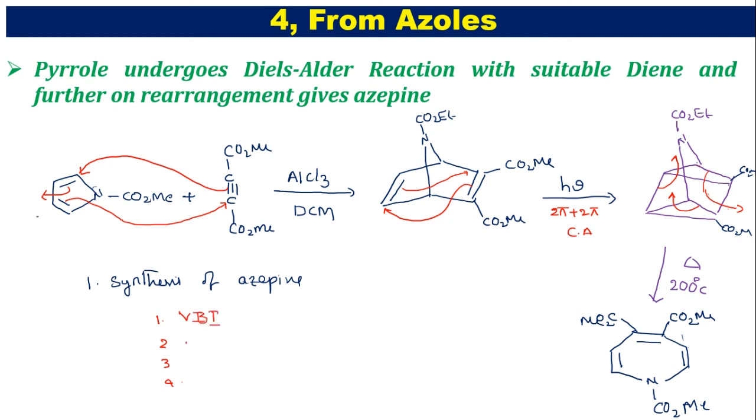Second one is from azirines. Third one is from phenyl azide. Last one is from azoles. So friends, this is about the synthesis of azepine.